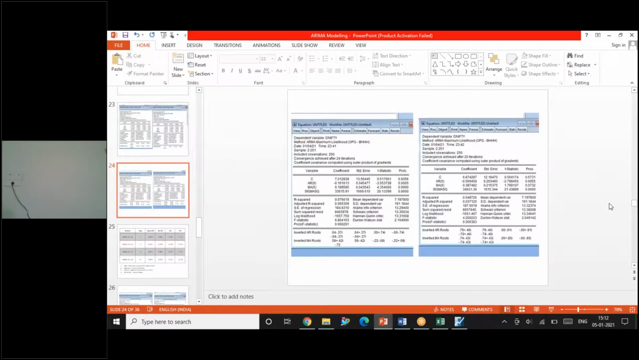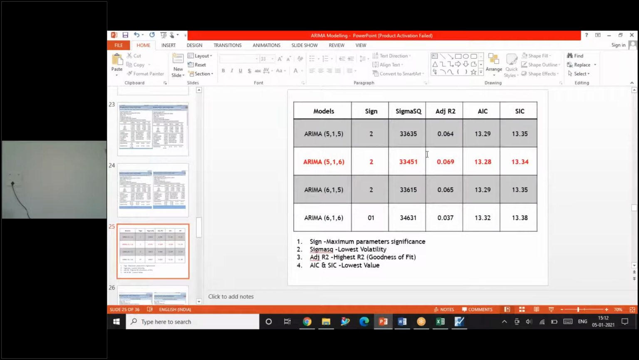All the sigma square values are mentioned here. You can see the sigma square values here. For every model, whatever was there in the output window, that value I've taken and written it here. Adjusted R square value I've written, AIC and SIC values. I've just brought in all the values. Why I've brought in all these values is that when you look at these values in a table form, you will be able to identify which is better.